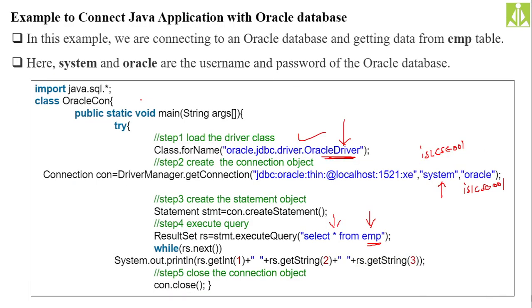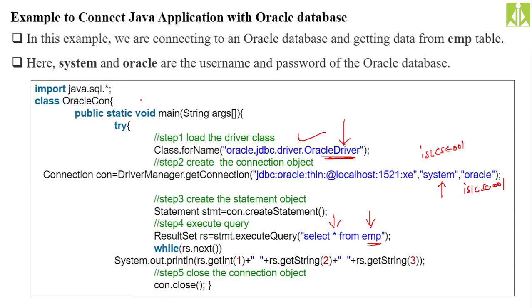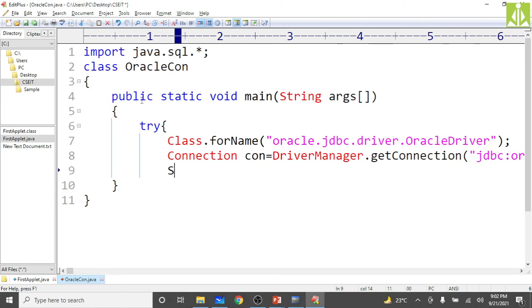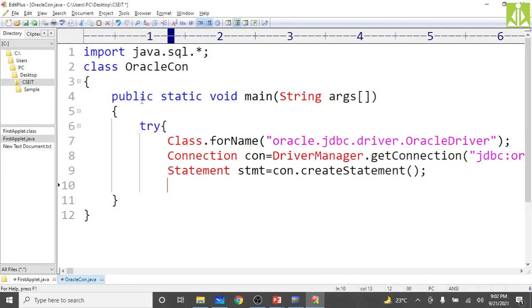Then close this. After that, we have to create the statement. Statement stmt equals connection.createStatement(). stmt is the statement object, equals the connection object's createStatement method. That's it. This will create the statement, and using that statement you can execute the query using the executeQuery method, and that result you need to store inside a ResultSet.